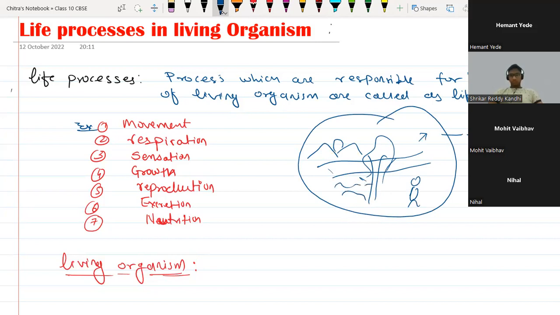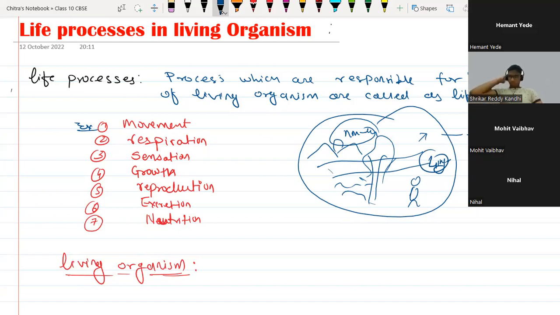So this particular area where living and non-living things interact with each other to sustain the life of organisms, that geographical area is called an ecosystem.